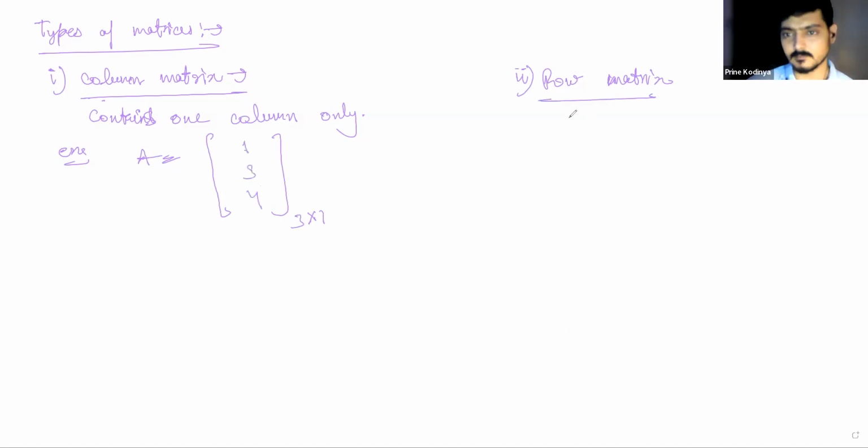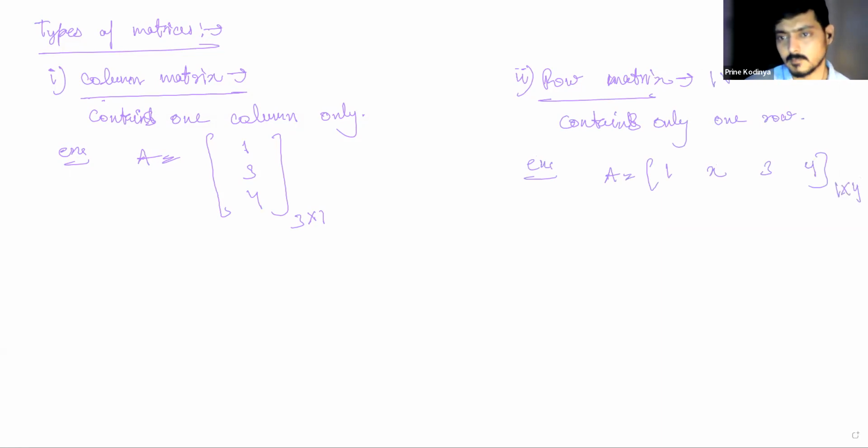Similarly, a row matrix contains only one row. For example, 1 cross 3, 1 cross 4. So its order is 1 cross n, and the column matrix order is m cross 1: m number of rows, 1 column. Row matrix is 1 row, n number of columns. Columns can be anything. I mean, any number of columns are possible, but only one row is possible. Then row matrix, similarly column matrix.